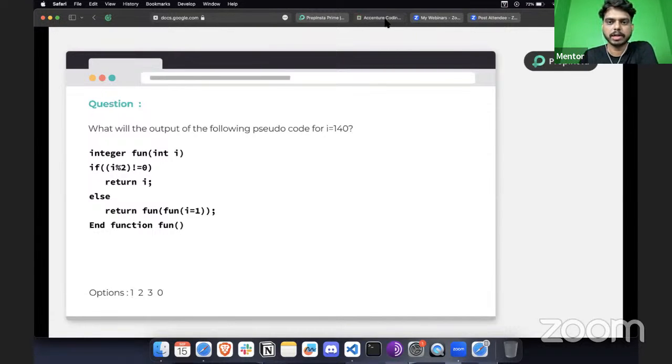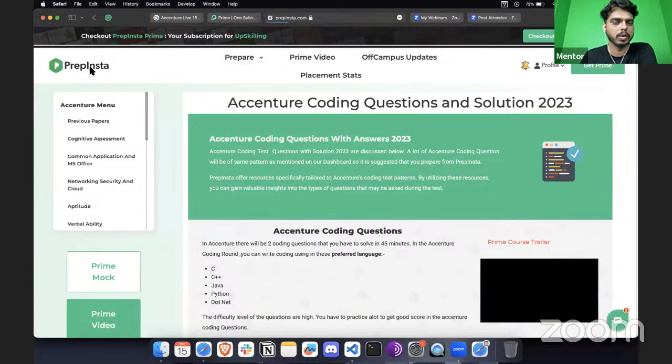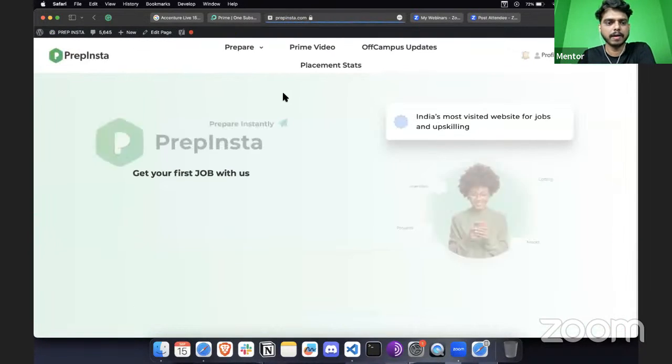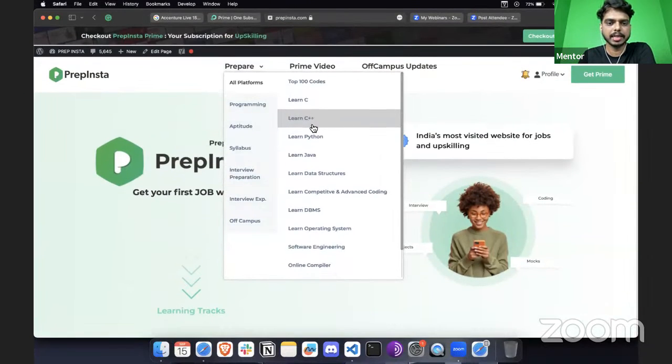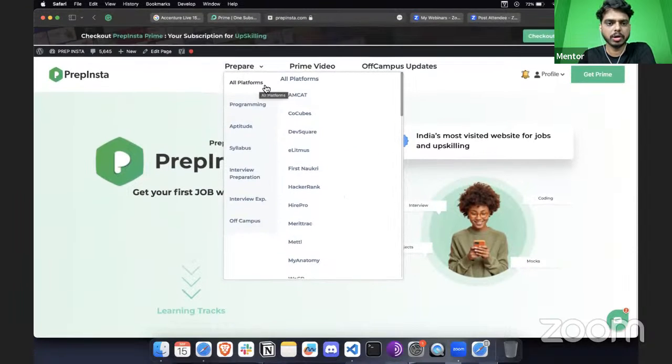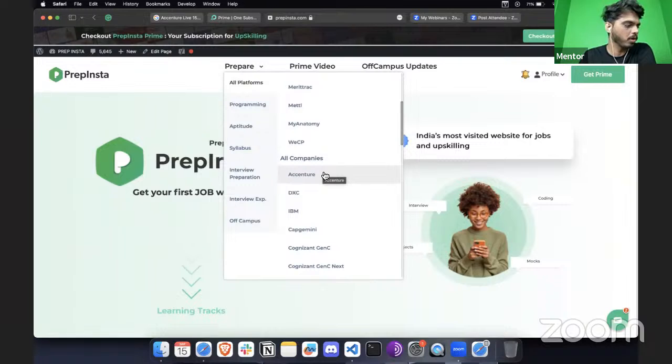All right, so there are some people who are asking in terms of where to prepare for this kind of pseudocode question. So here we have prepinsta.com. You can visit here, and as you can see, we have a prepare tab, and inside that, on all platforms, you can go to Accenture from all companies. So make sure you select Accenture.